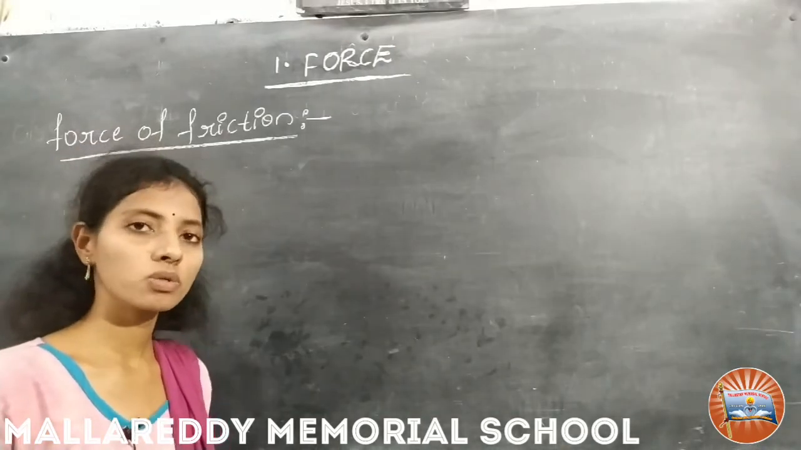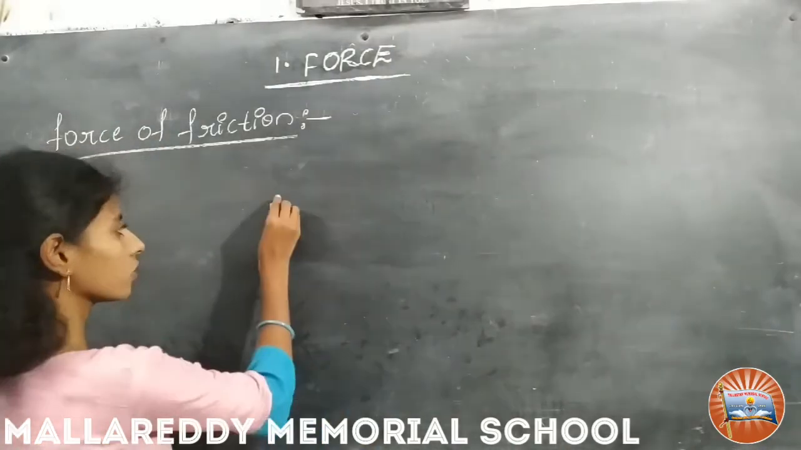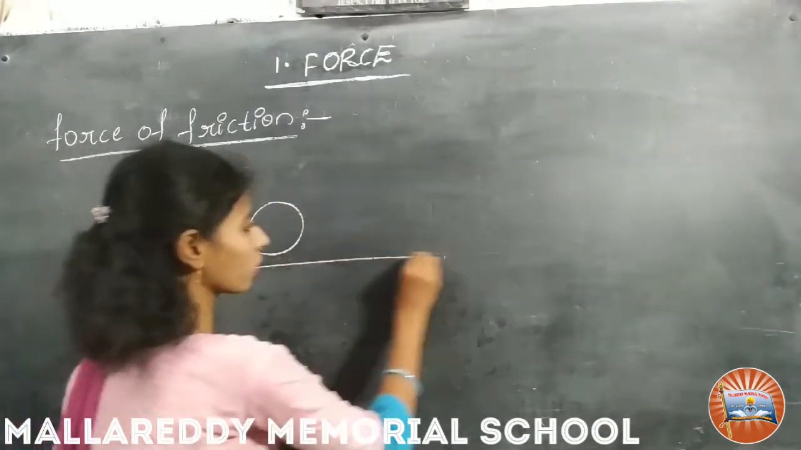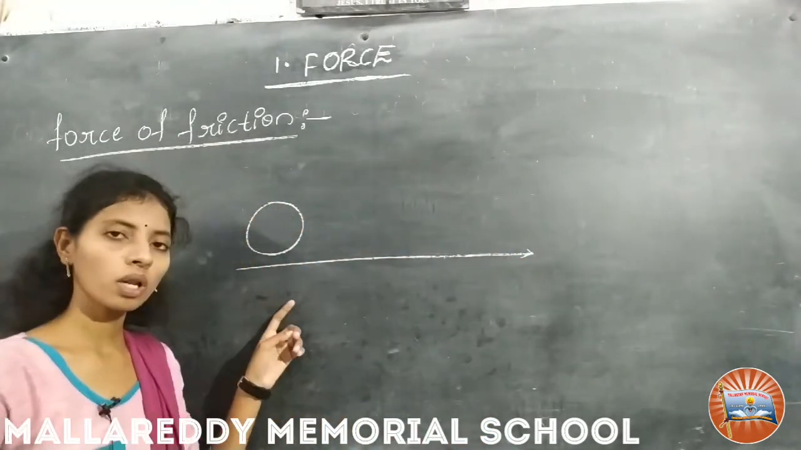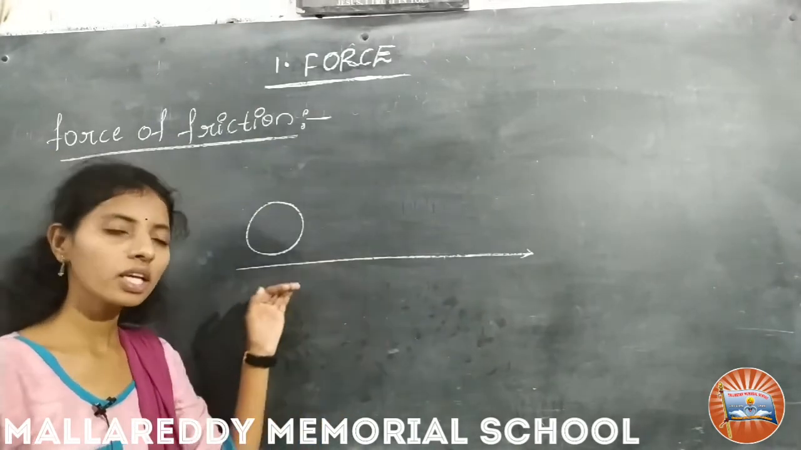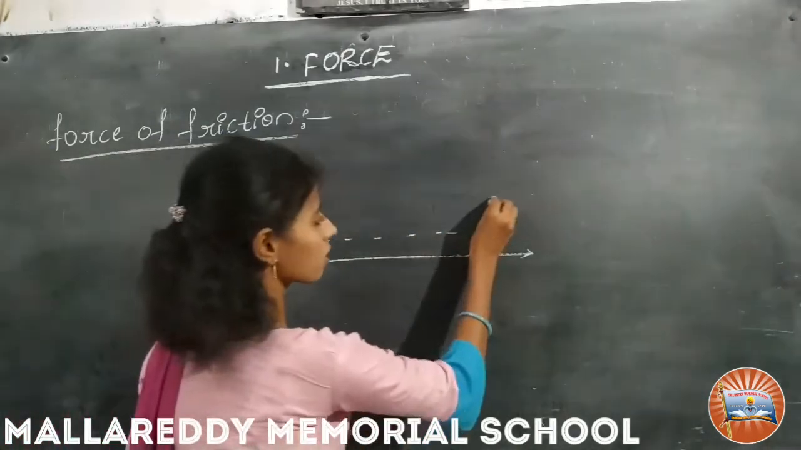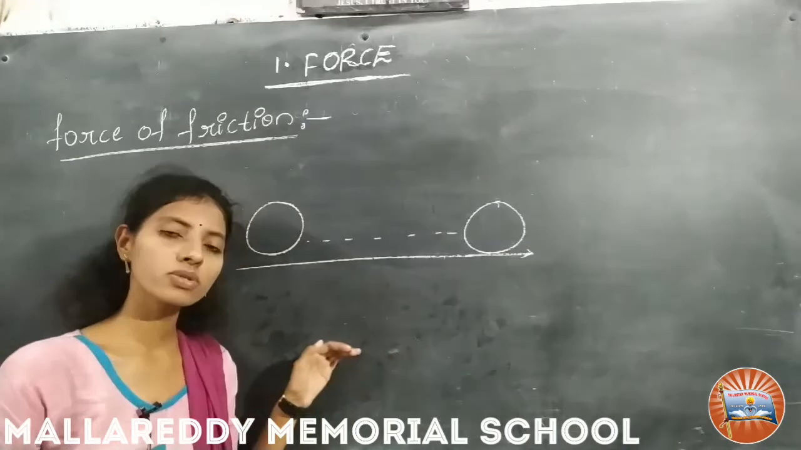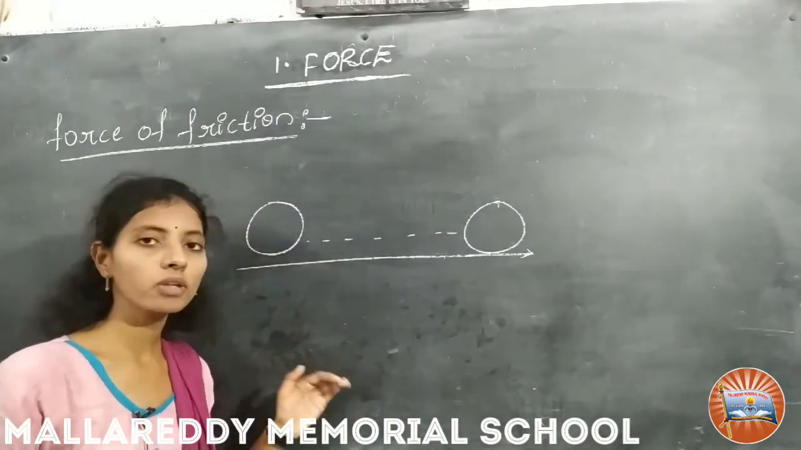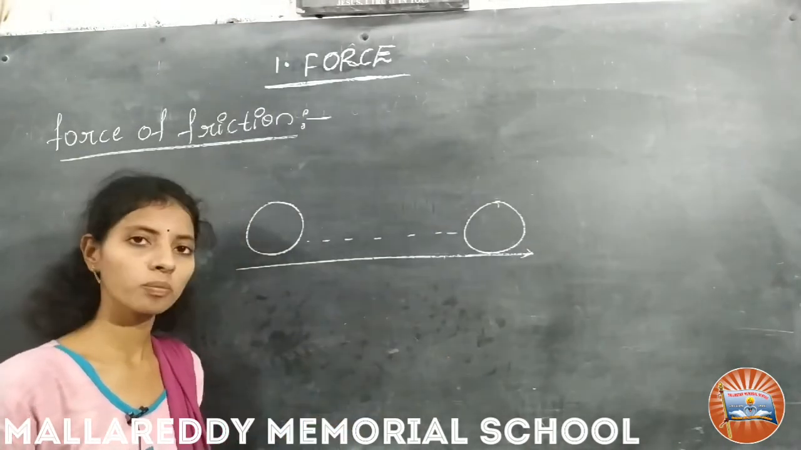See the next one, force of friction. Here we have to take a ball and roll it on level ground. It invariably stops after some time. Why does the ball stop? Is there any hidden force which brings it to a stop?